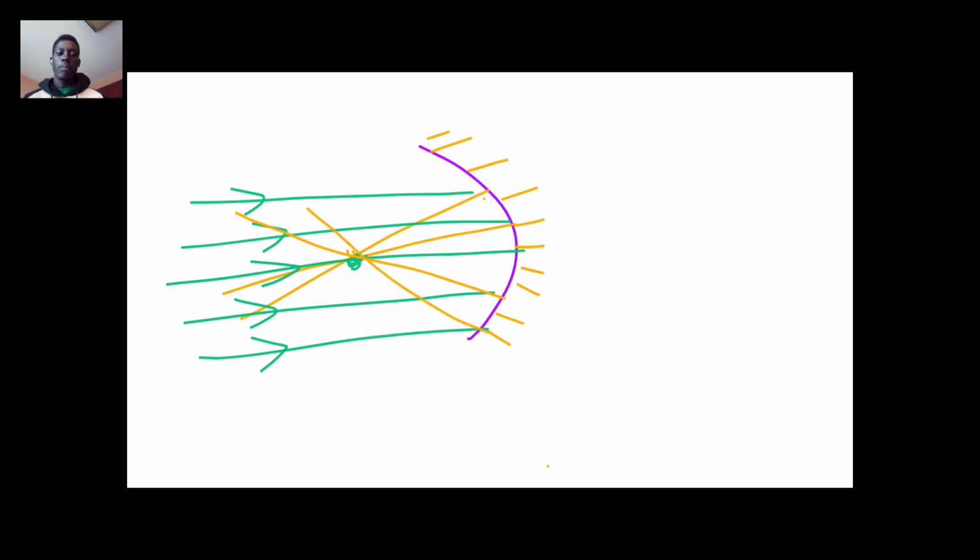mirrors. So these are reflected rays. You see, all the reflected rays are brought under the same focus. So that is one of the characteristics of concave mirrors. The reflected rays appear to be in one focus.